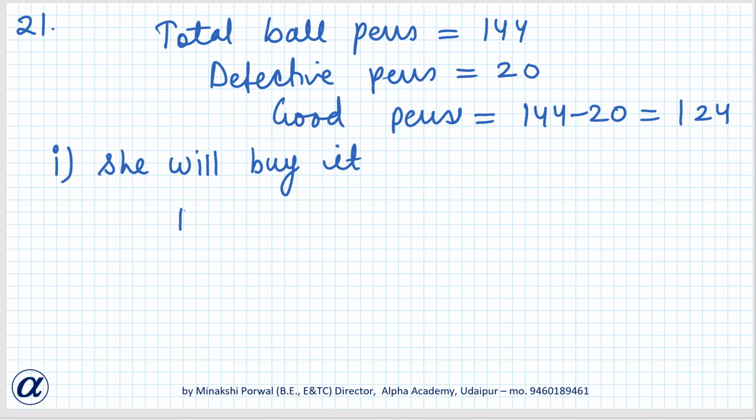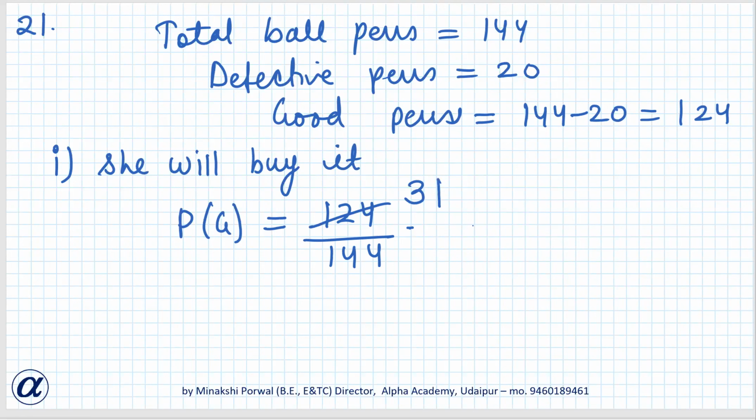So we have to find the probability of having a good pen. Probability of a good pen is 124 by 144. We can cut it by 4. 4 3s are 12, 4 36s are 144. So it is 31 by 36.